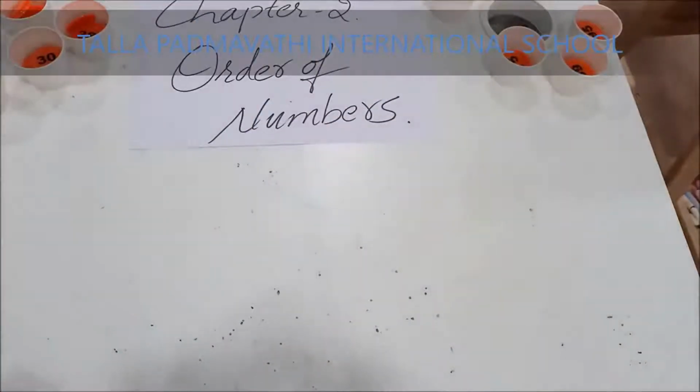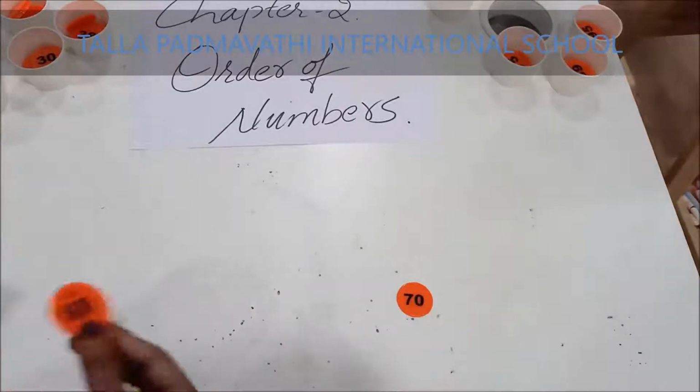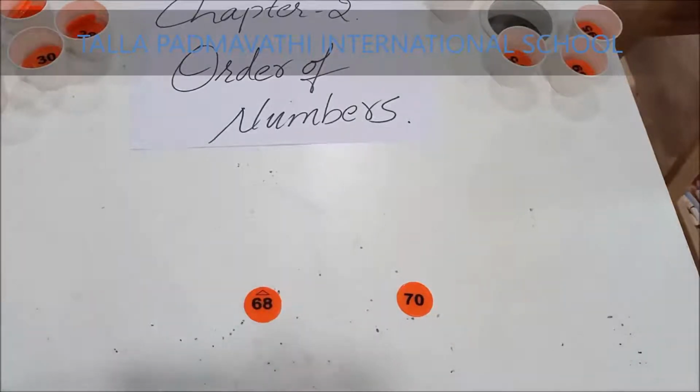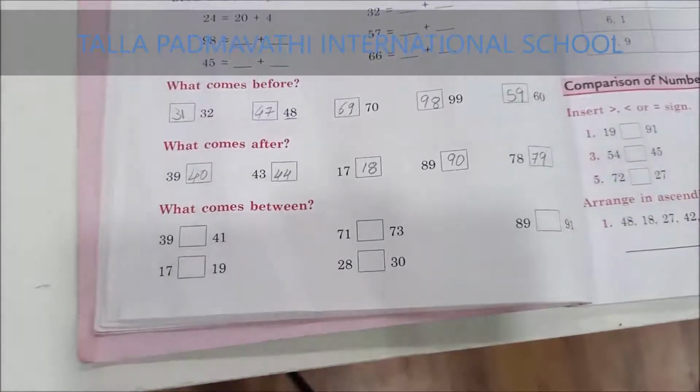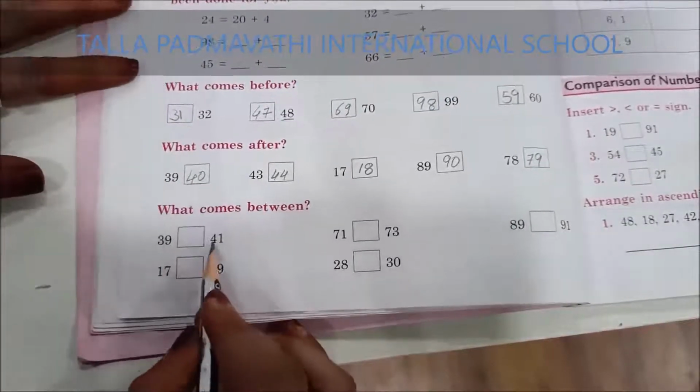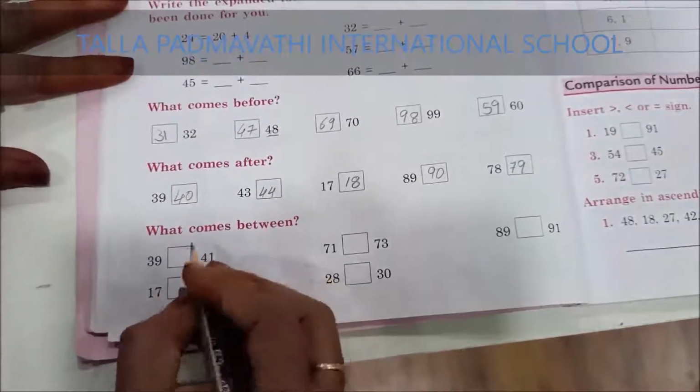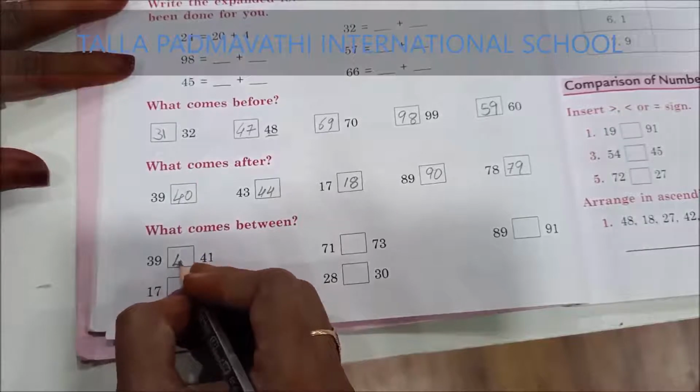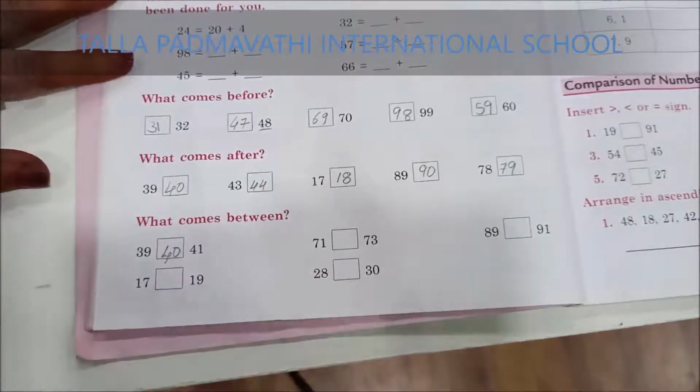What is in between 70 and 68? 68 after, children. 69 is between 68 and 70. So what comes between 39 and 41? 39 after is 40.